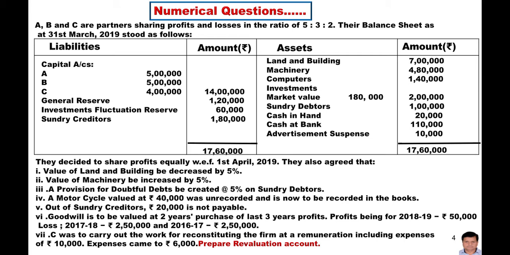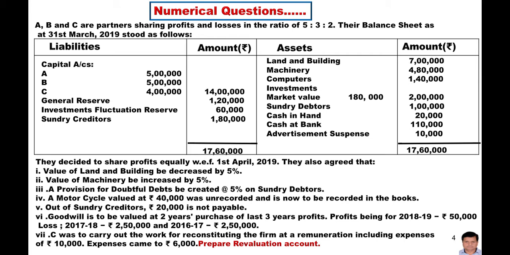Now at last, if you read the question again, C was to carry out the work of reconstituting the firm at a remuneration including expenses of rupees 10,000. Expenses came to 6,000, but the remuneration, the agreement between the firm and C, was 10,000 rupees.